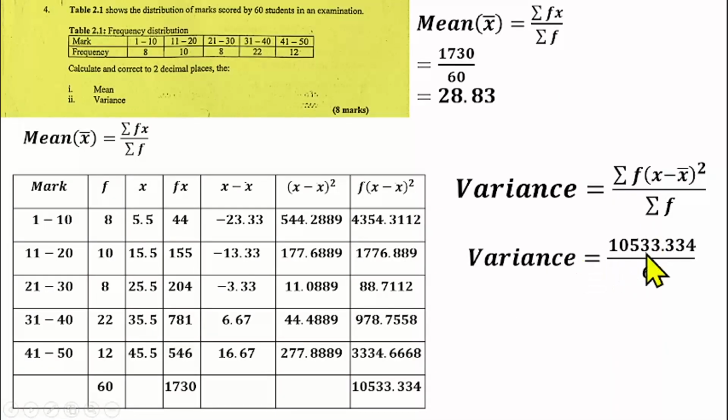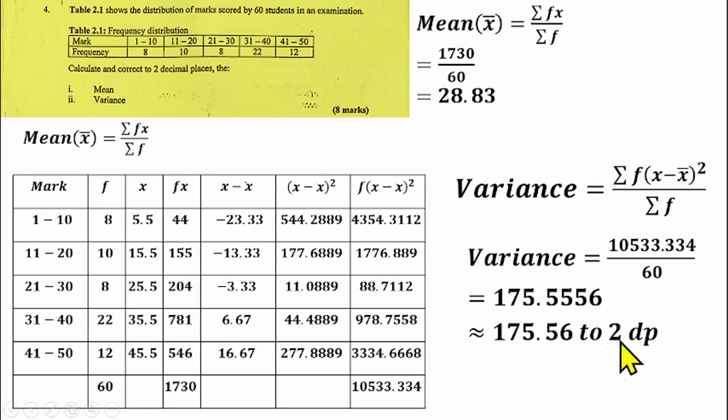You'll be having that over 60. If you simplify that, that gives us 175.556. You'll be having 175.56 to 2 decimal places. So that's the solution to question number 4.